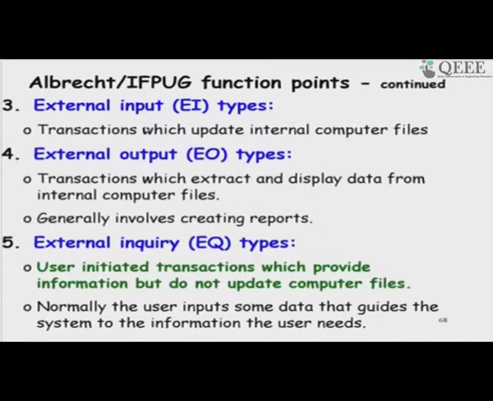External input updates the internal data. External output displays data from the internal data, maybe in some formatted form or a report, and inquiry are those which do not update the computer file. They just access the data internally and produce some result.